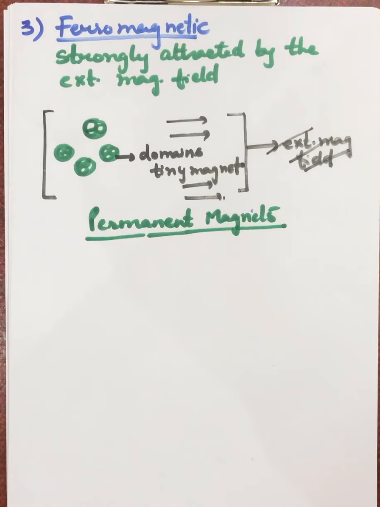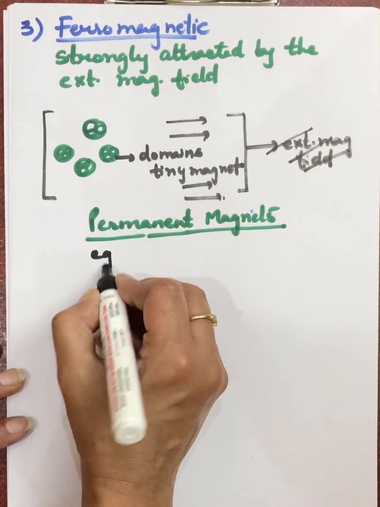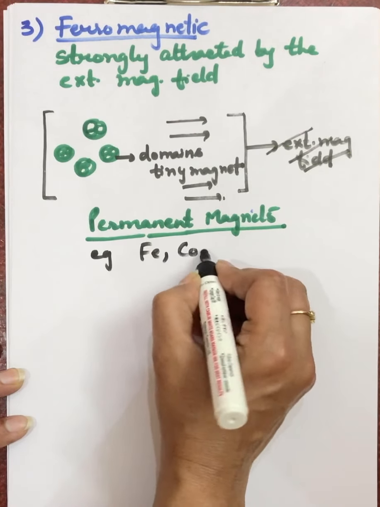So which substances are strong magnets? Paramagnetic or ferromagnetic? Ferromagnetic are strong magnets because they will have the magnetic character even in the absence of an external magnetic field. Examples: iron, cobalt, nickel.